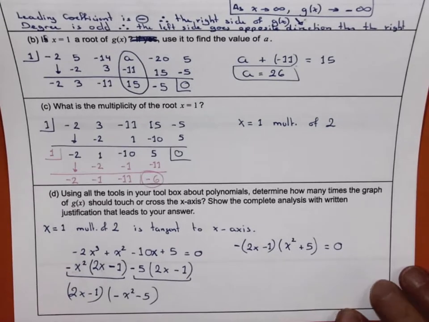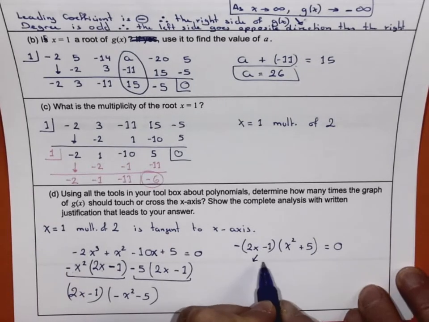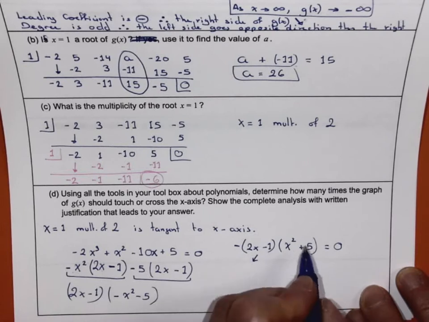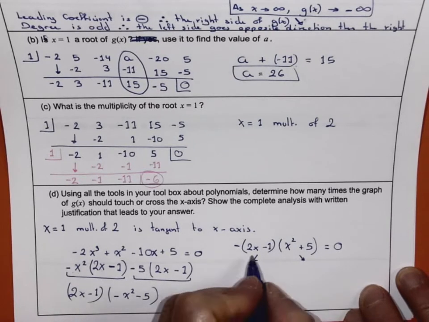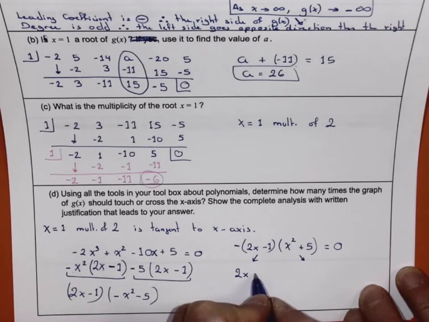Now what are those zeros? This is your zero product property, right? You have two things, you multiply and you get 0, then at least one of them has to be 0. So 2x equals 1, x equals 1/2.